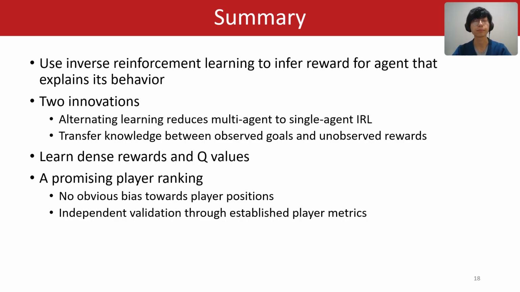So here is a summary. We use inverse reinforcement learning to infer the reward for an agent that explains its behavior. The two innovations are our alternating learning procedure, which reduces multi-agent to single-agent problems, and we transfer knowledge between observed goals and unobserved rewards. We show that we learn a dense reward and Q values, and we provide a promising player ranking. Our ranking does not have obvious bias towards player positions, and we do independent validation through established player metrics.